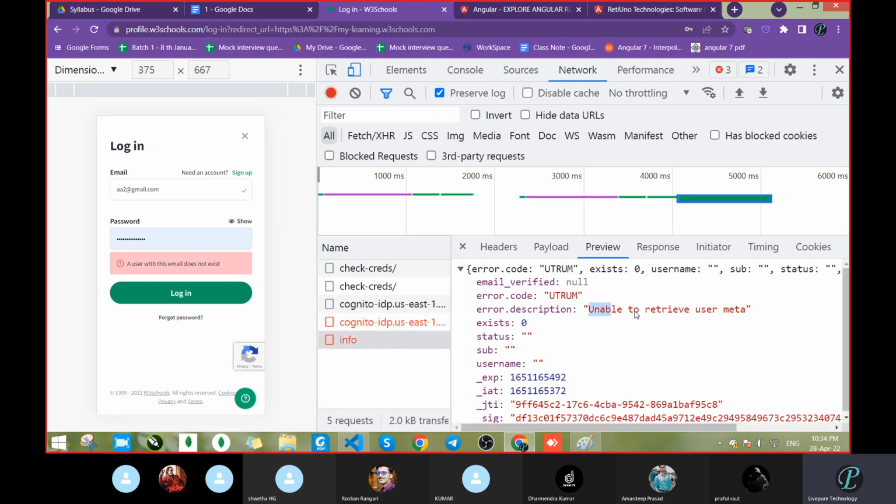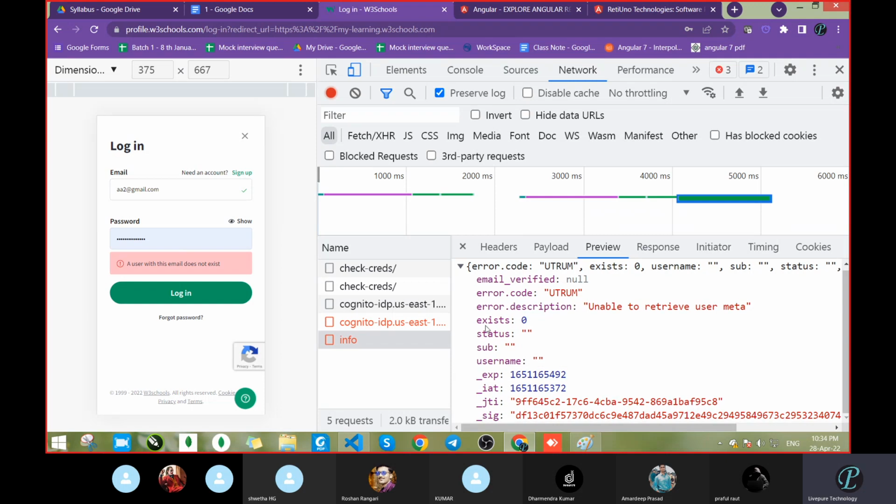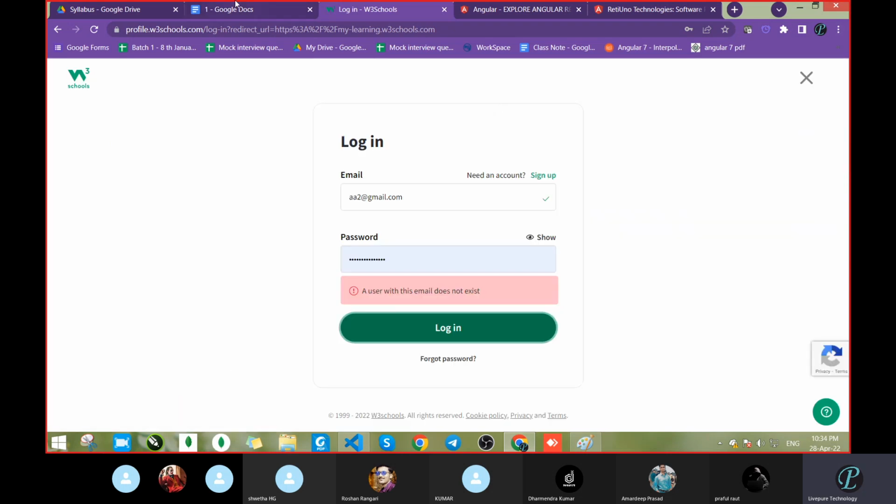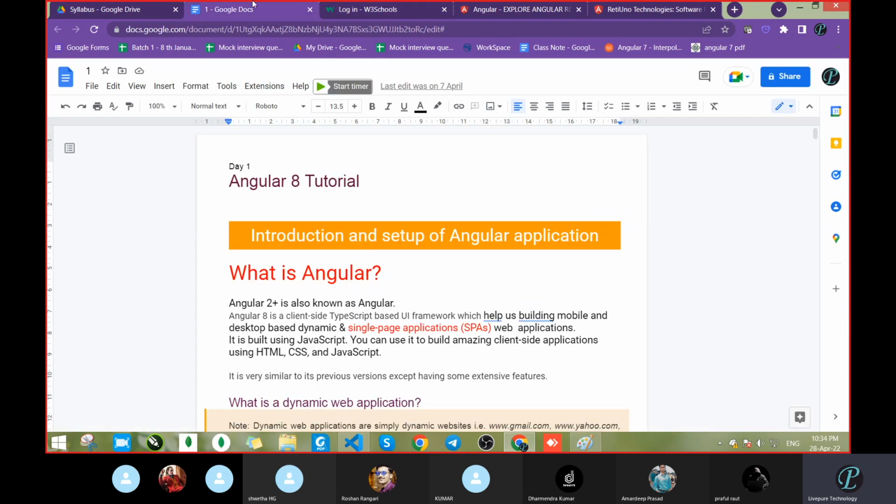It was unable to retrieve the user meta, meaning whatever we passed regarding the user detail, it could not get. So this way we are communicating with the server side, and the data not found is this one, because we had passed that email ID. Got it?